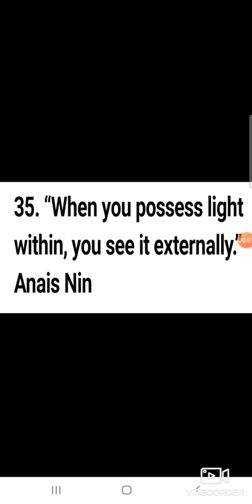Okay students, when you possess light within, you see it externally. What is called light? Light means, in every place, the sun gives daylight by day and the moon gives light at night. We put in our tube light and bulb. The power of that light is very important.